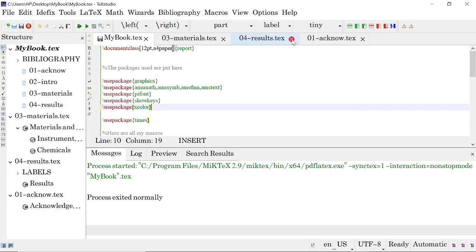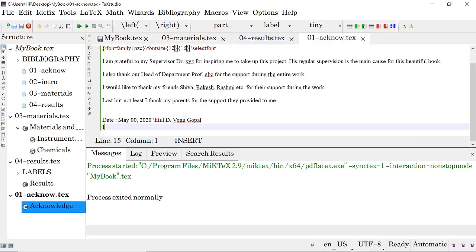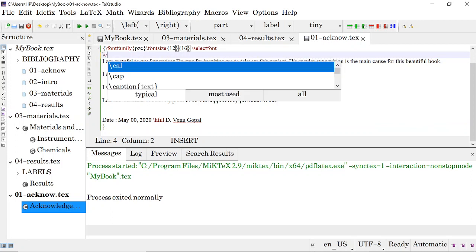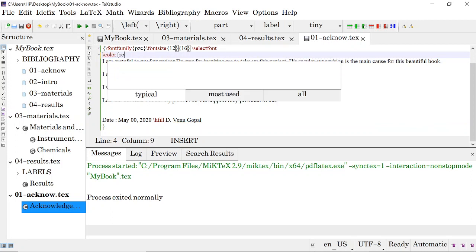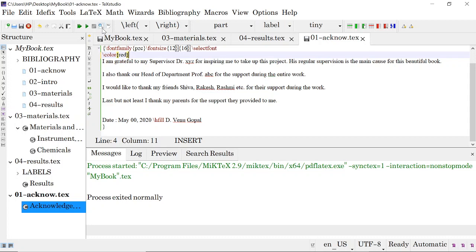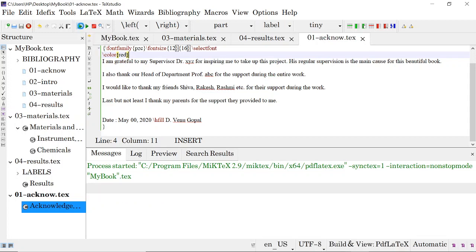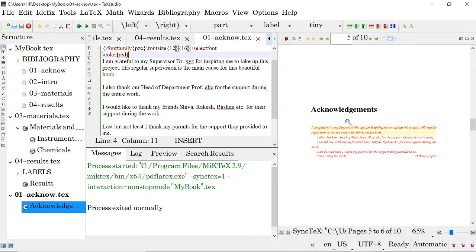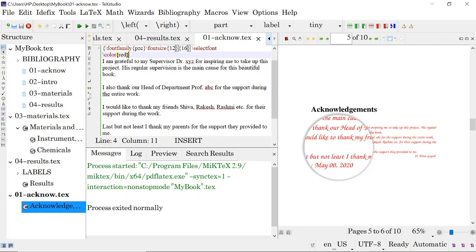Now suppose I want this acknowledgement in some red color. I will simply put color red. Okay. See, the color has turned to red.